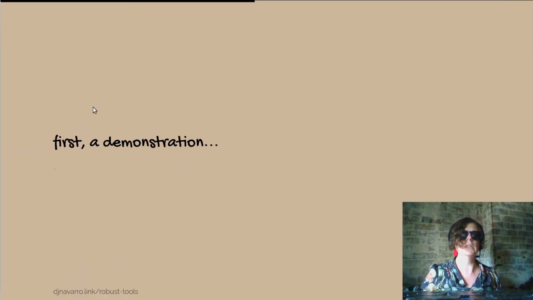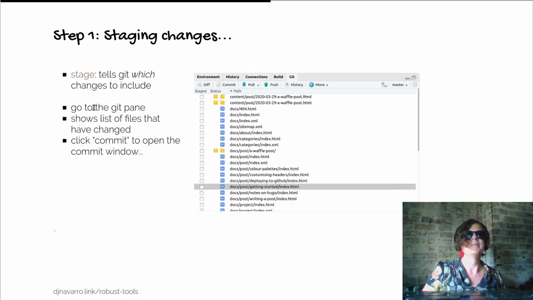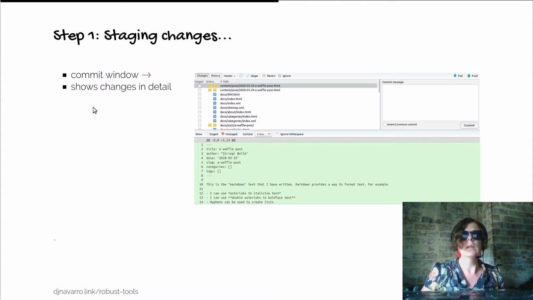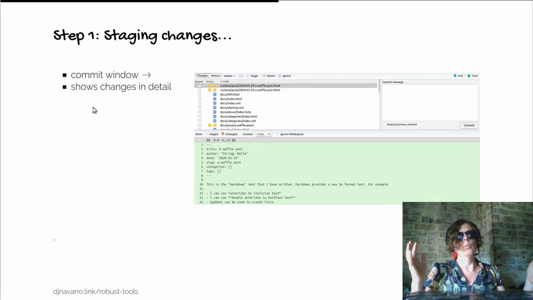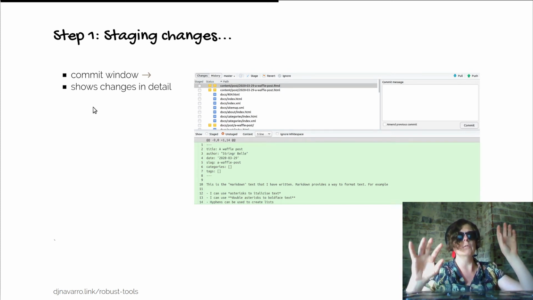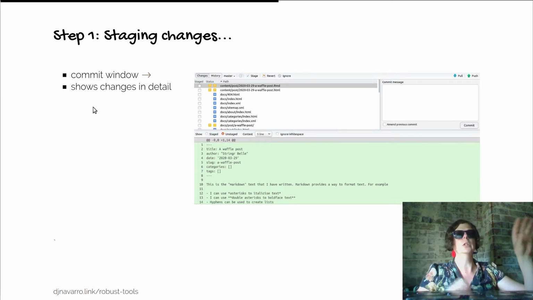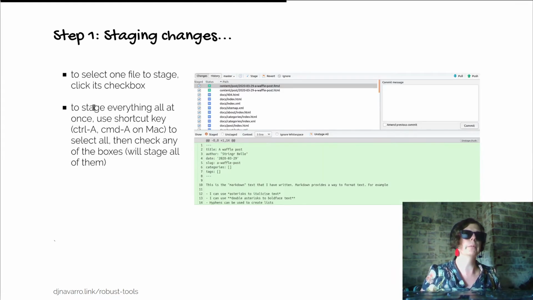Alright, well, I started my demonstration. Let's see how this went. Okay, so the first thing we did was staging changes. Specifically, what the staging step does is tell Git which changes need to be included. So we went over to the Git pane, we showed that list of things, we selected everything. This Git window shows a kind of detailed view of all of the documents that have changed and the specifics of it. So that's where we got to.